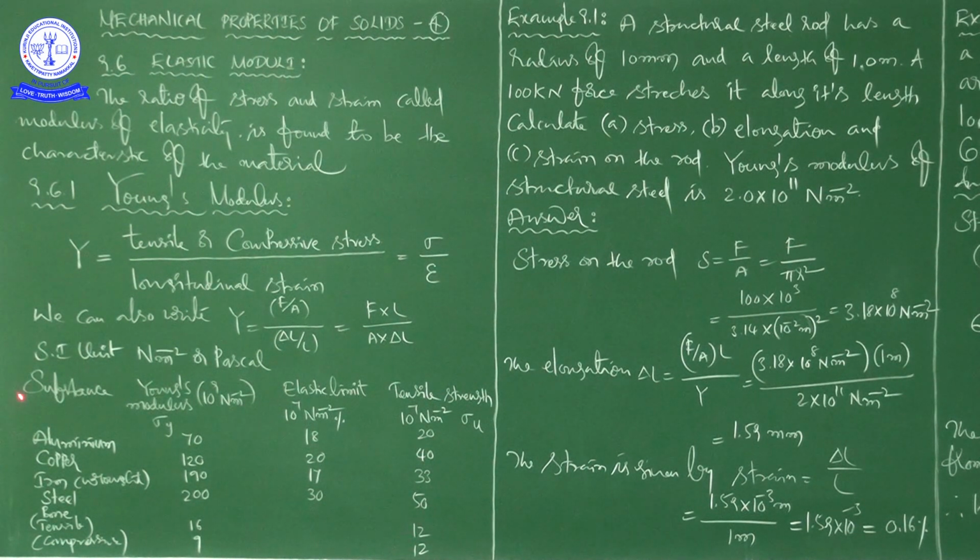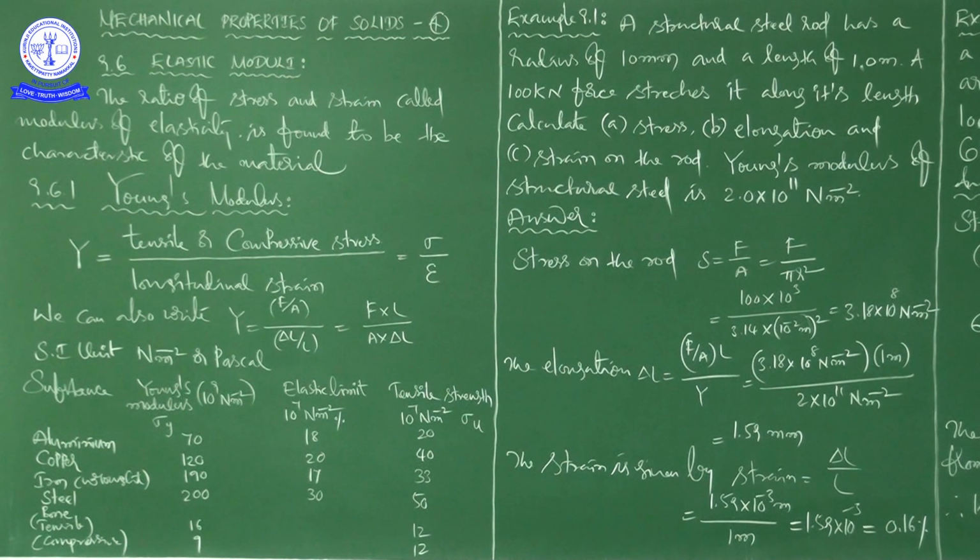See the substances, for example aluminum, copper, iron, then steel, then bone. In biology you are getting bone, and in that bone two things, tensile and compressive. You can see the values in the table.